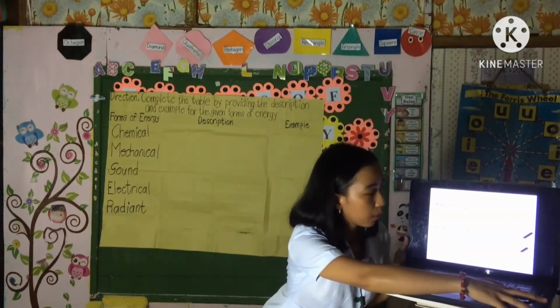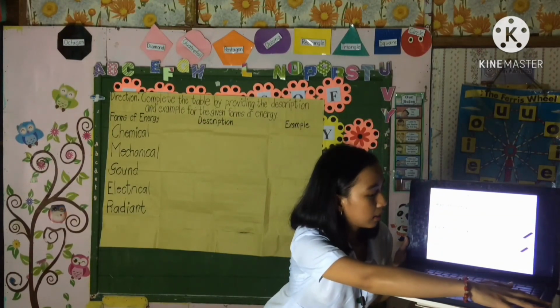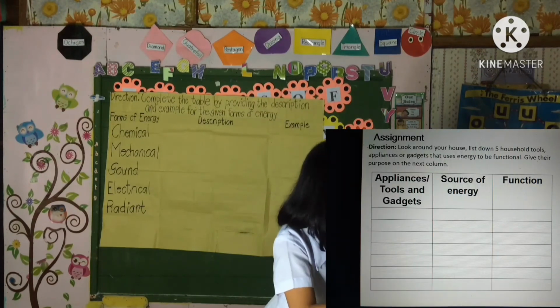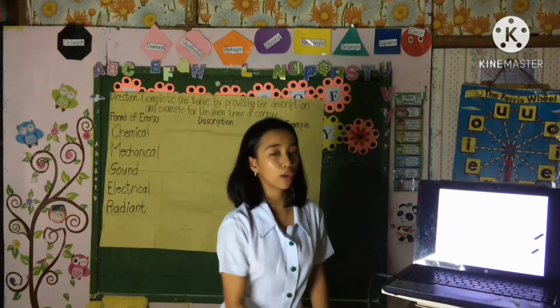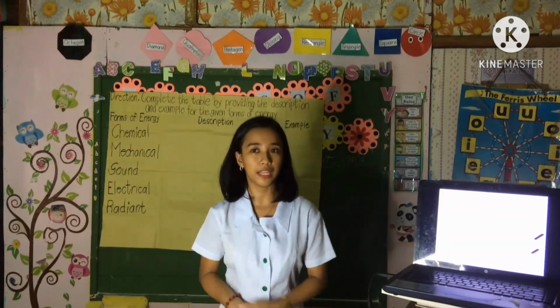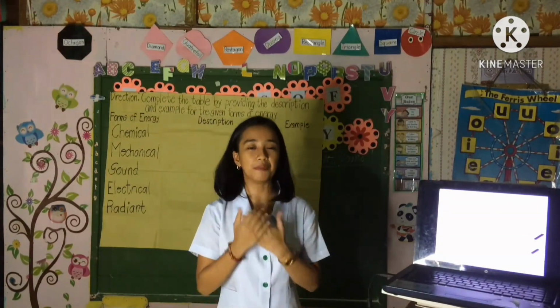Then you will copy your assignment. Are you done? Okay, class, this is the end of our lesson. I hope that you learned from me today. Thank you for your participation and for actively answering my questions. Goodbye, class.